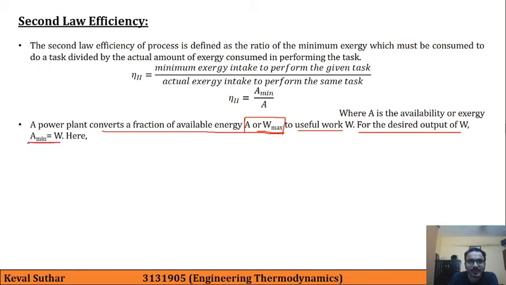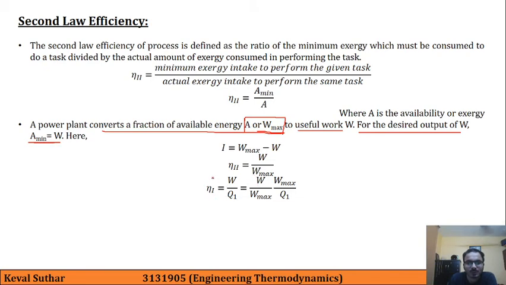So minimum exergy should be used to perform a task. That's why W is A minimum, and the available energy is the maximum useful work that can be done, so it is W max. So we can write the irreversibility as W max minus W, and second law efficiency is W upon W max.